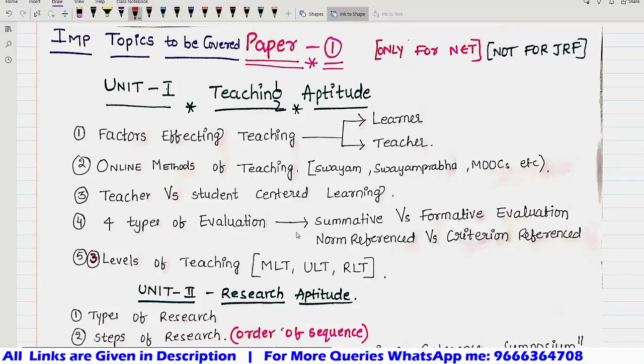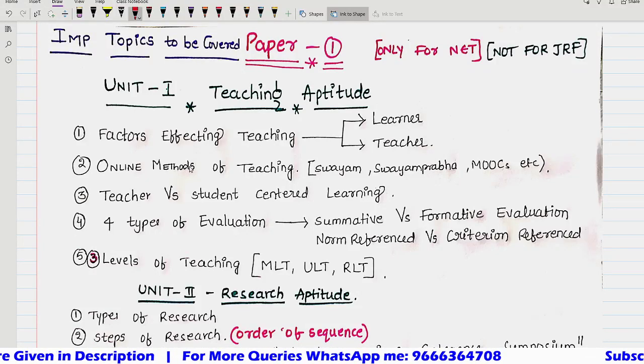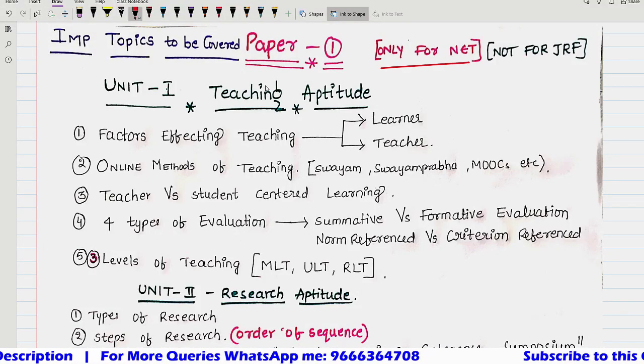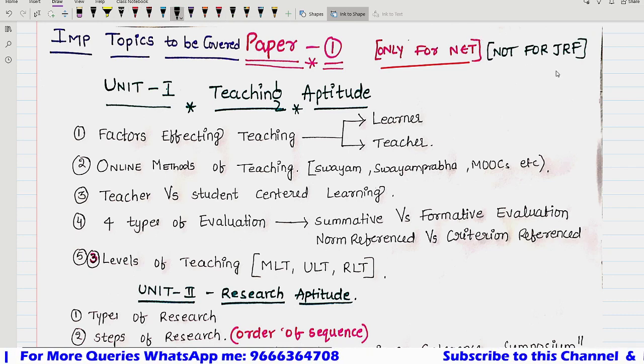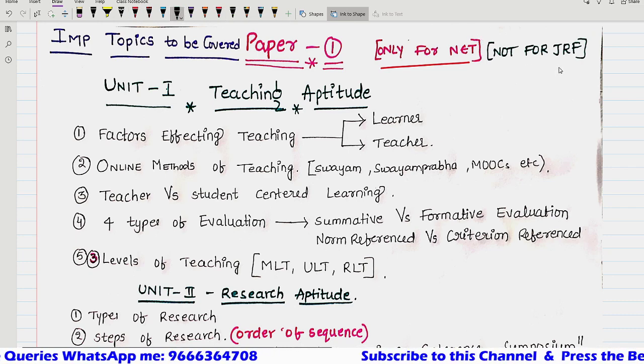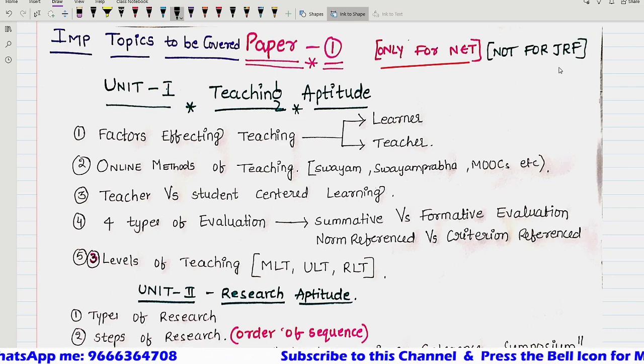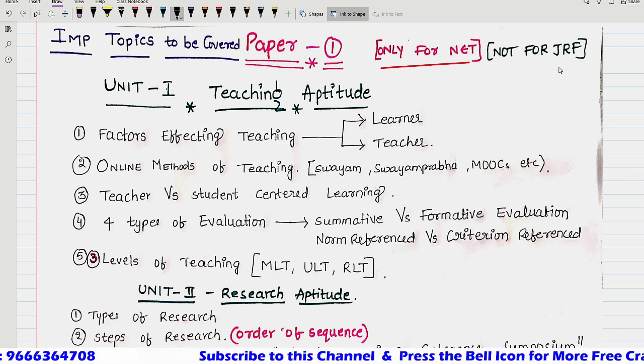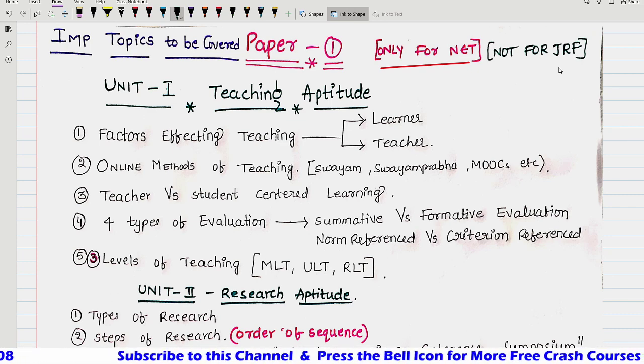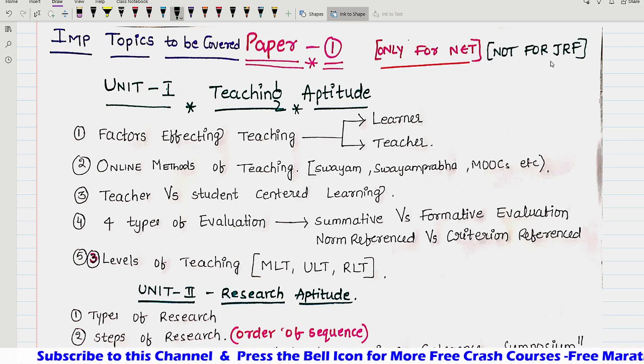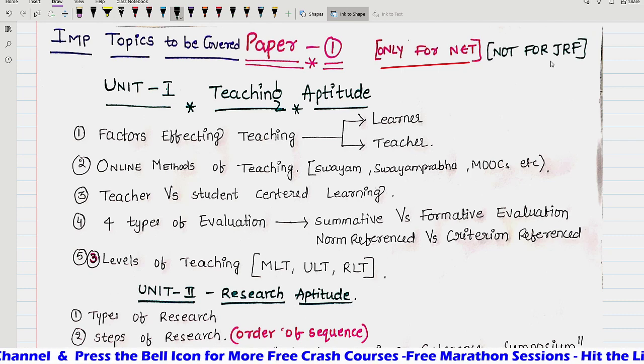Let us start from unit 1, teaching aptitude. This is only for the NET, not for the JRF. The first clarity that I wanted to give: all the important topics are only for the NET qualification. For JRF, you need to go through major, in-depth analysis. If you take teaching aptitude, there are 5 areas which you need to concentrate on. Not the whole syllabus, it is not at all the whole syllabus. Some minor and small concepts I inserted. It is not at all a syllabus.